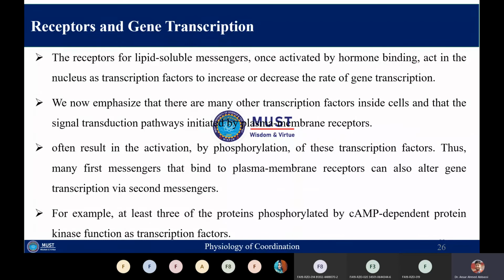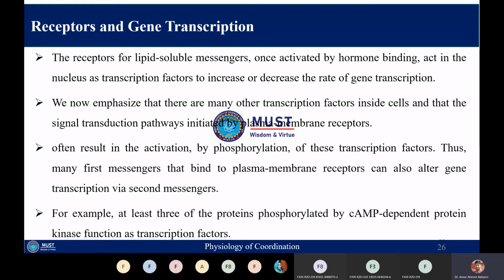So lipid soluble messengers, once they bind to their receptors, which are present in the nucleus at a specific site that is called HRE, hormone responsive element, they will behave as the transcription factor. They will perform their role in the transcription and regulation of the gene expression.